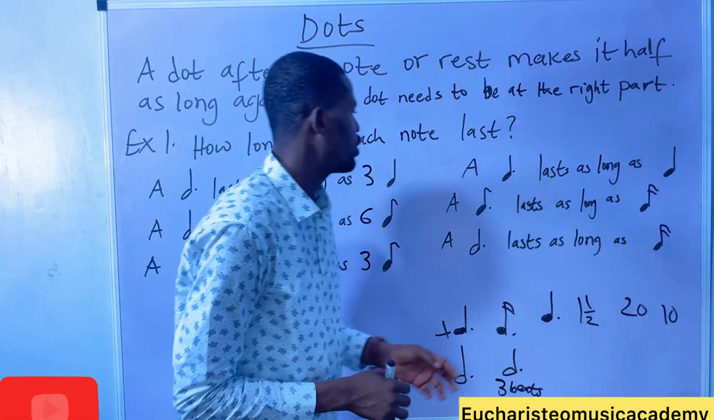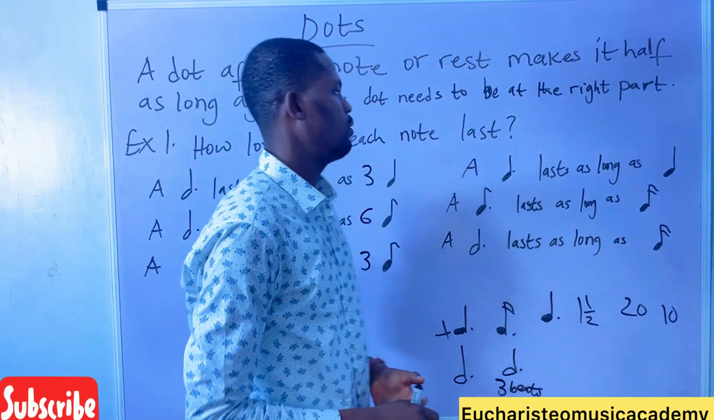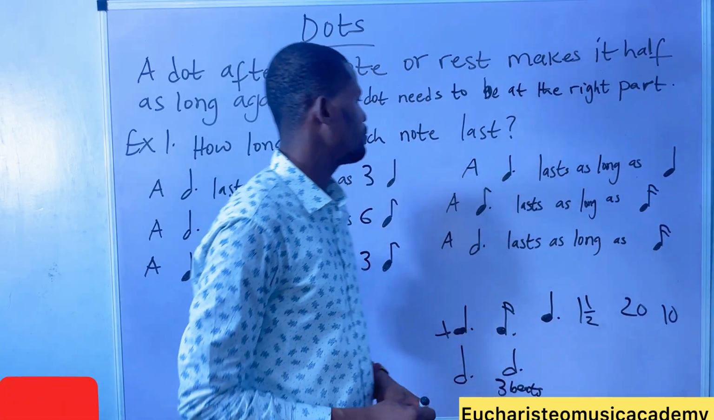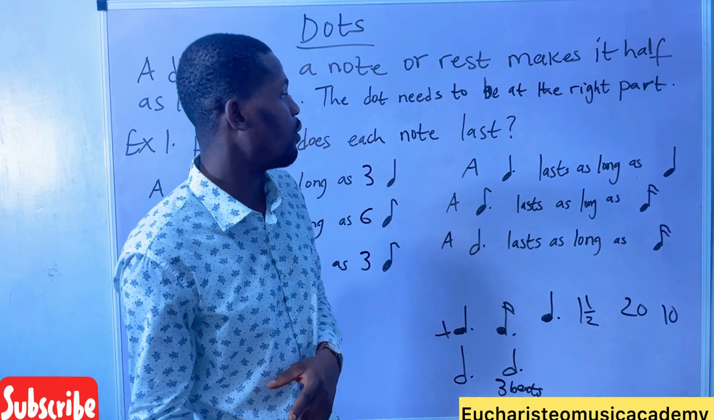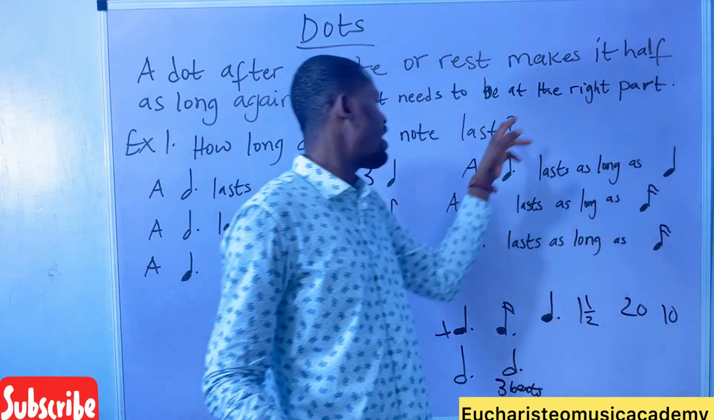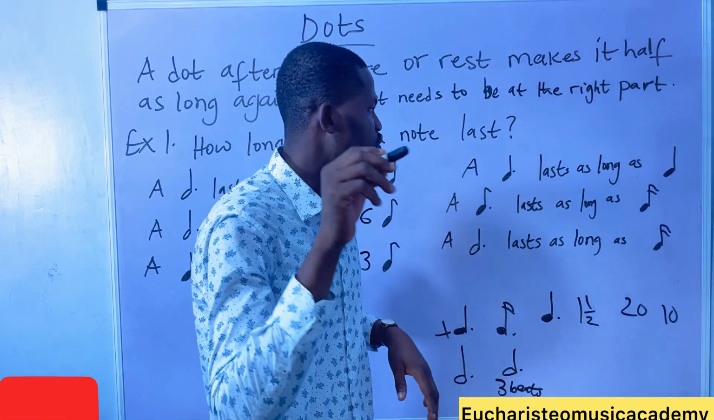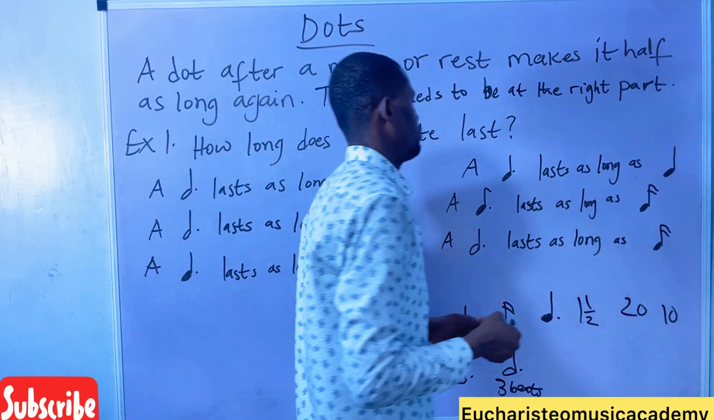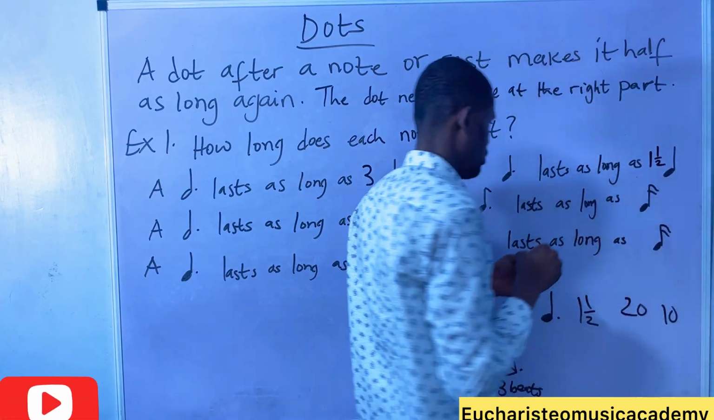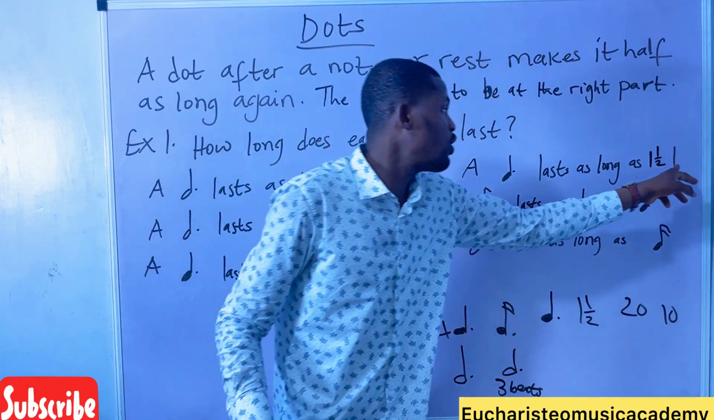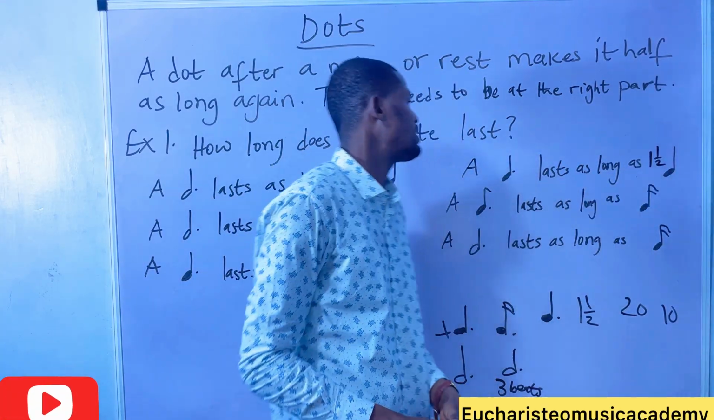Let's go to the next question. A dotted crotchet lasts as long as how many crotchets? Now, how many crotchets will you find in a dotted crotchet? What's the answer? The answer is 1.5. Because you cannot say 1, since after 1 crotchet we are still having half. So 1.5 will be the answer.